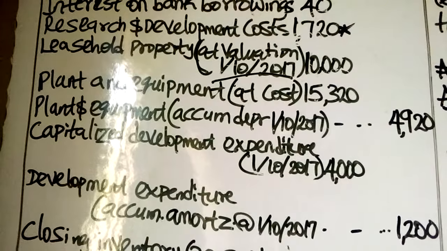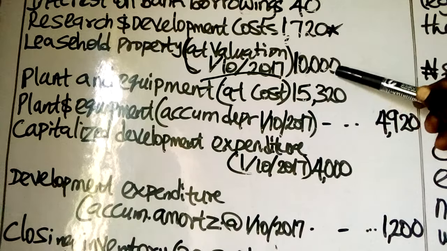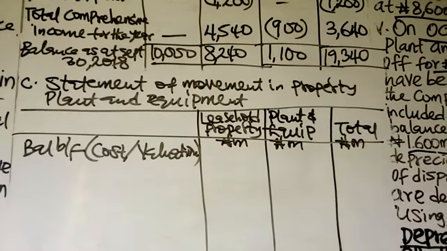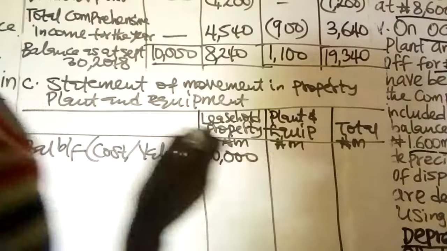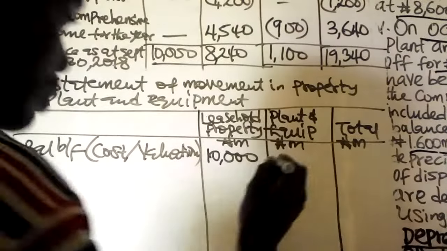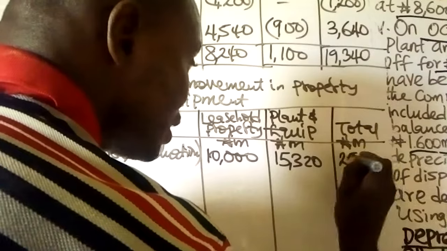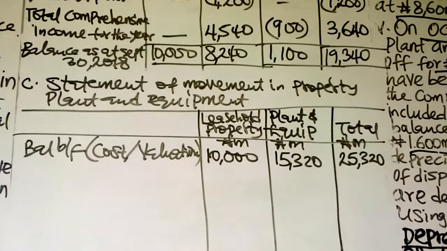We have the leasehold property at valuation 10,000, then plant and equipment at cost 15,320. The total will be 25,320. There is no acquisition of property or assets.